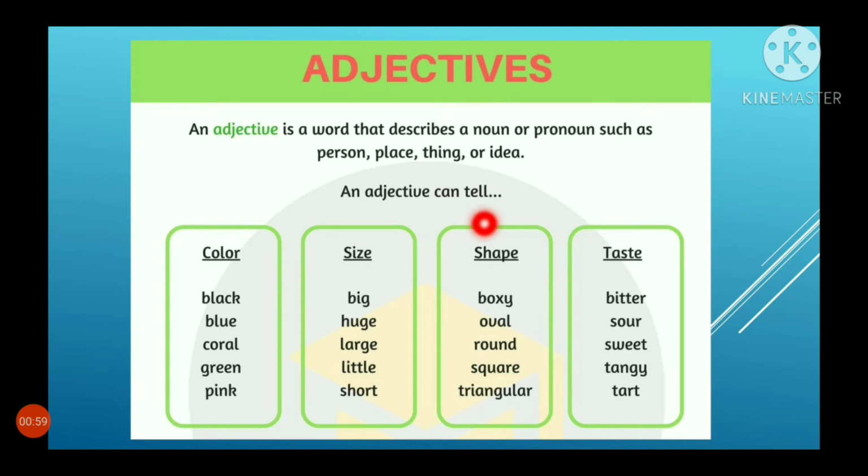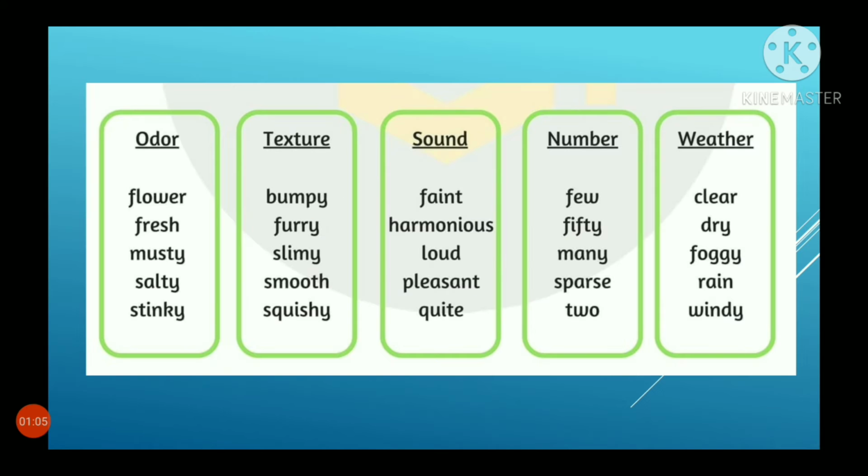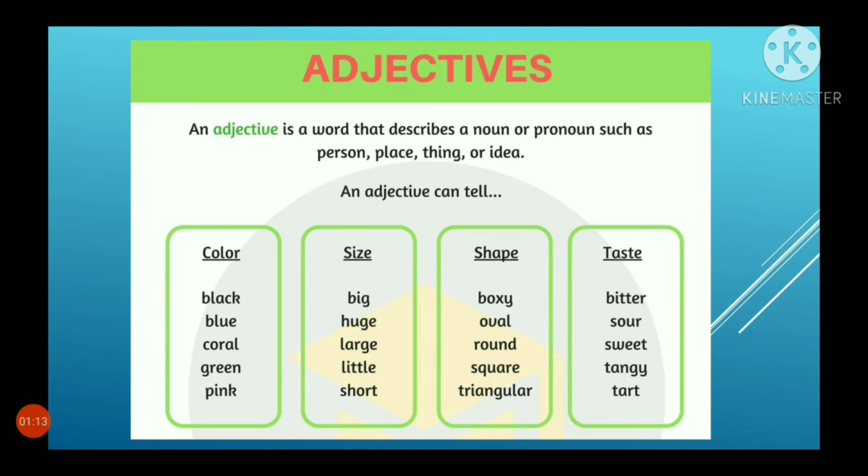An adjective can tell color, size, shape, taste, order, texture, sound, number, and weather. Color in the sense black, blue, coral, green, pink. Any color when you describe are said to be adjectives. Size: big, huge, large, little, short. Shape: boxy, oval, round, square, triangular. Taste: bitter, sour, sweet, tangy, tart.